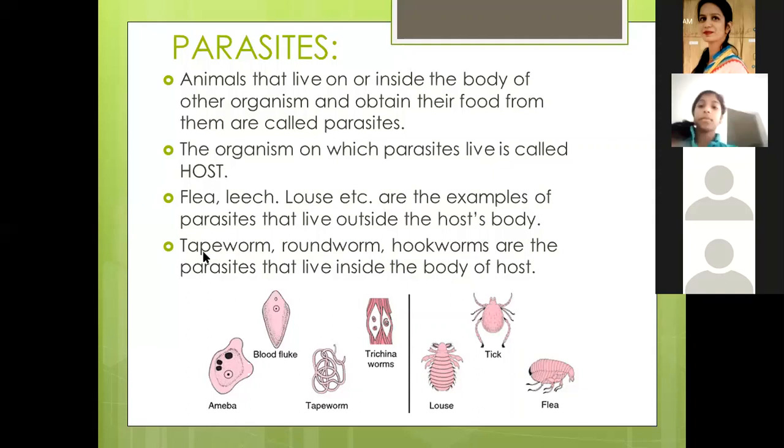Okay. Fine. Now we'll move ahead with our chapter and learn the examples of parasites that live outside the host body and parasites that live inside the host body. Like tapeworm, roundworm, and hookworm are endoparasites. They live inside our body. And flea, leech, louse, etc. are ectoparasites. They live outside the host body.